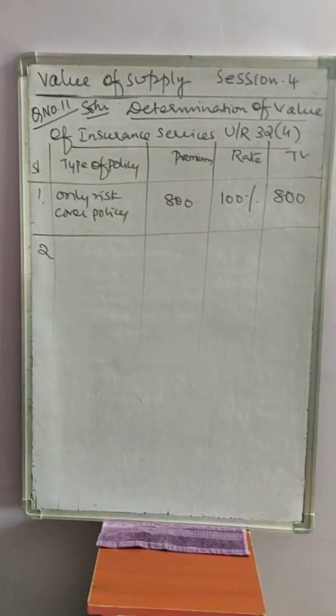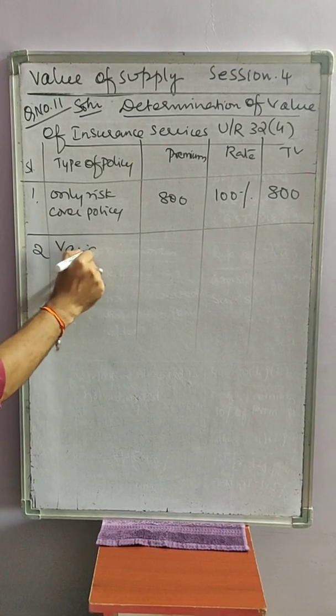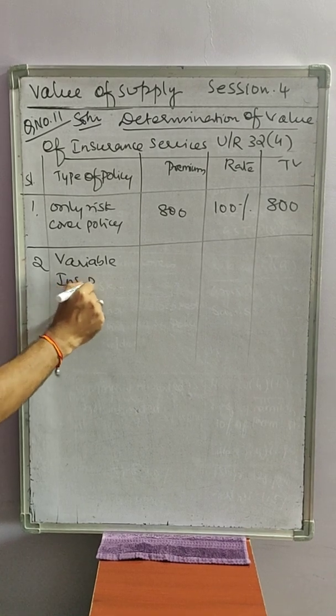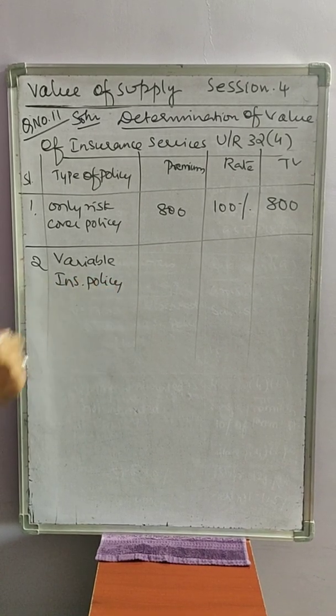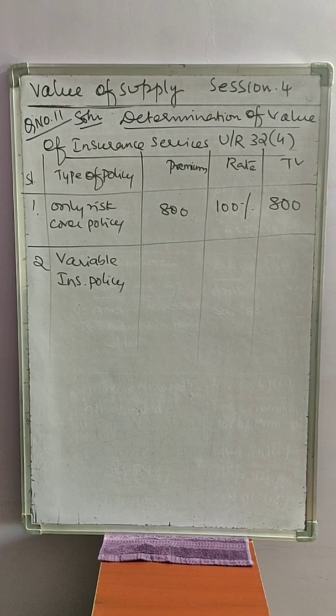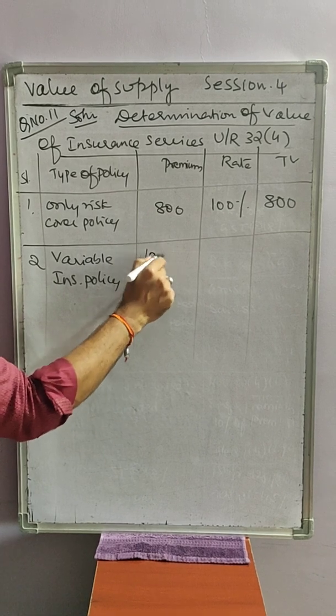Serial number 2, variable insurance policy. Here they have given clearly in the question 75% of amount allocated for investment. What is the total amount here? 10,000.